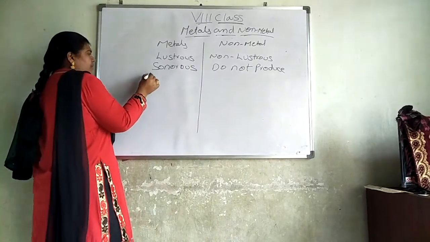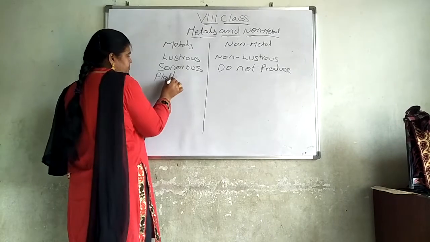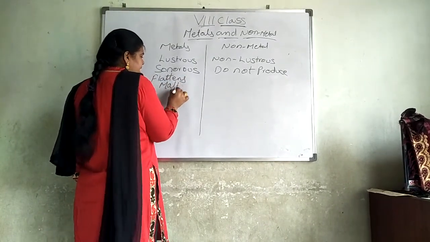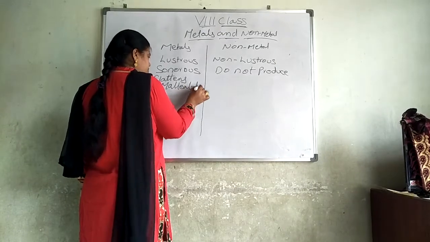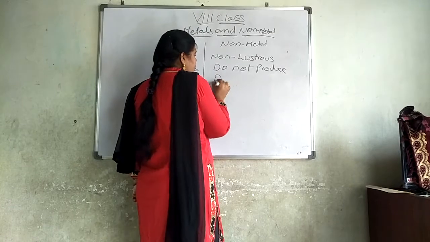Metals can be flattened, which means malleability; non-metals do not flatten.